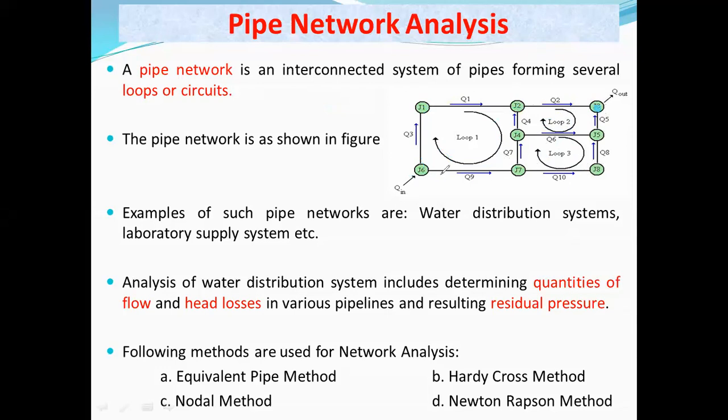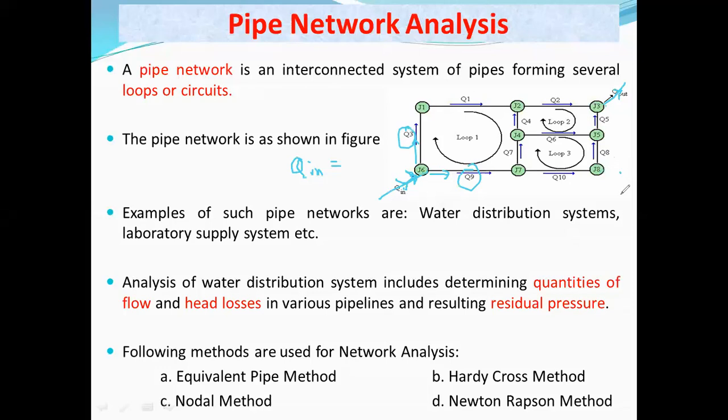The flow takes place, and it can enter at any point at the nodes. Here you can see that at this particular node the discharge is entering, and then it will be divided in this pipe as well as in this pipe, and this discharge is given the notation q3, like this. The summation of incoming water inside the loop, Q in, must be equal to Q out. That Q out may be at a different location, a different junction.